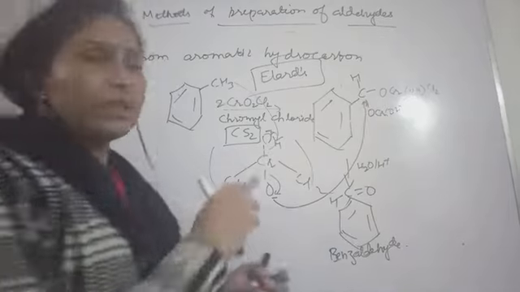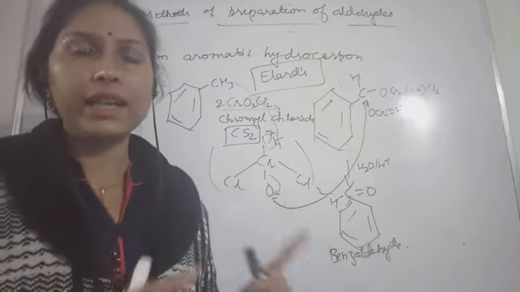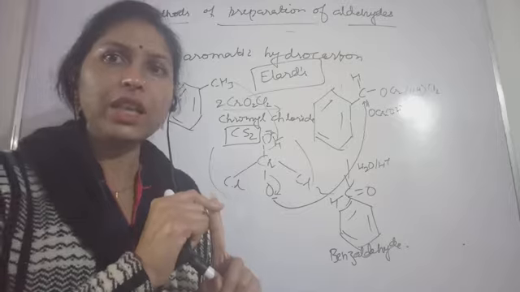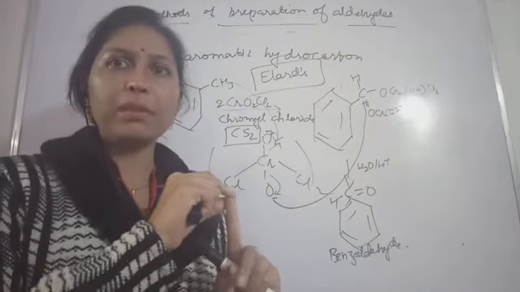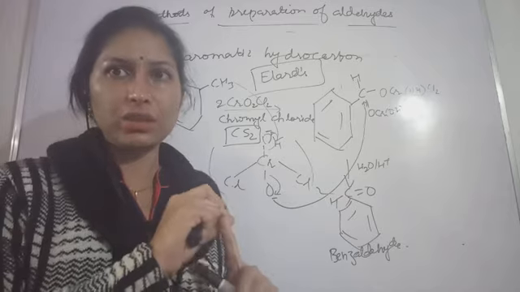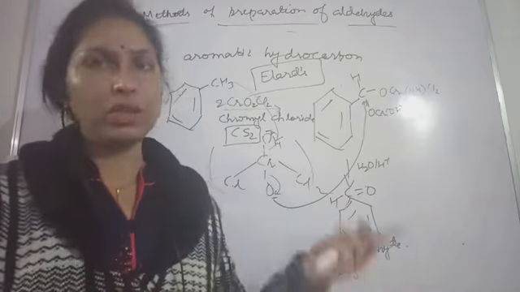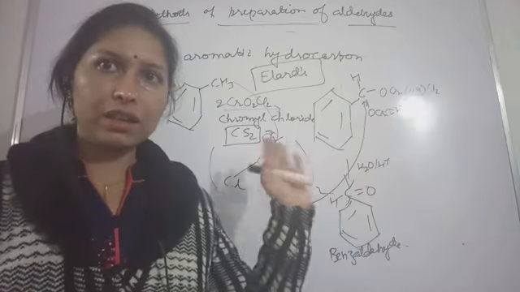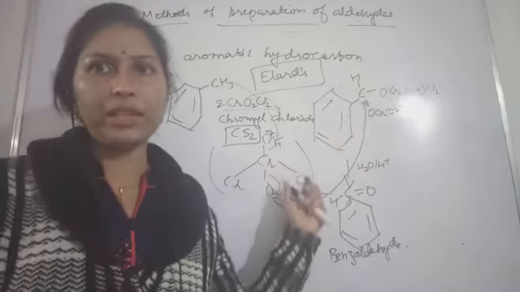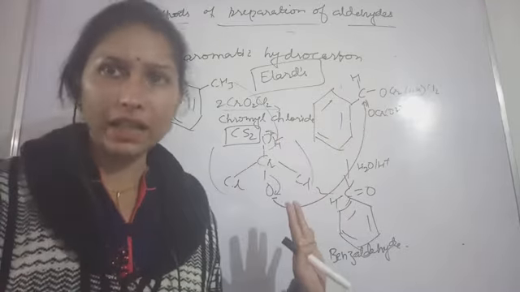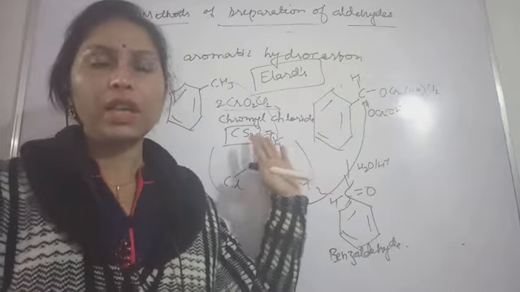Now I started with the methods of preparation of only aldehydes. The first reaction I started with was the Rosenmund reaction. In that case, the palladium and barium sulfate reagent you should remember. This will give you the idea about the Rosenmund reaction. In that case, we have taken benzoyl chloride, and this chloride was replaced by hydrogen. So we got benzaldehyde from this benzoyl chloride in the Rosenmund reaction.